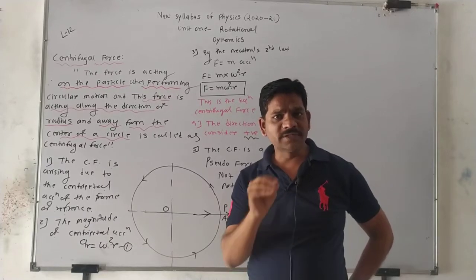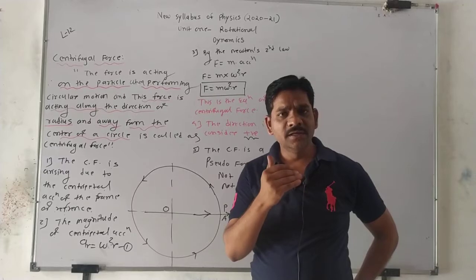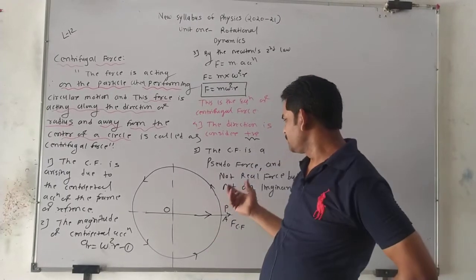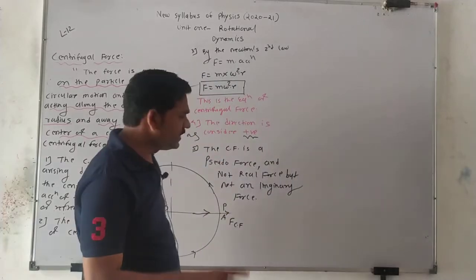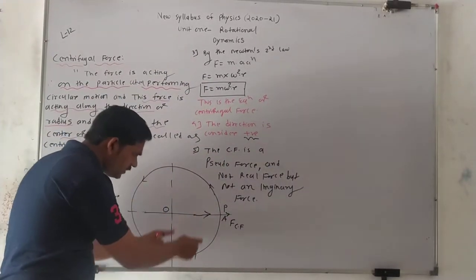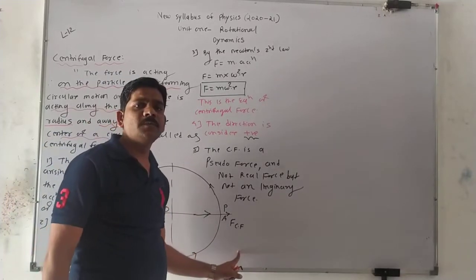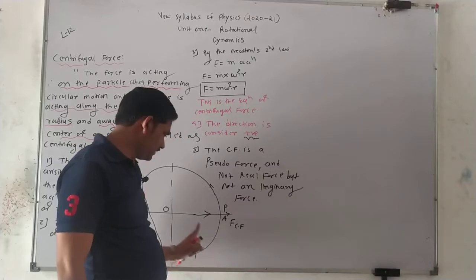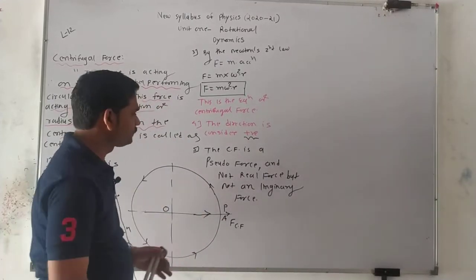The pseudo force definition: it appears, it is not a real force, it is a non-real force. But where does it exist? It exists whenever the particle is revolving around the circumference of a circle; there is the presence of this centrifugal force, and this is away from the center of the circle.